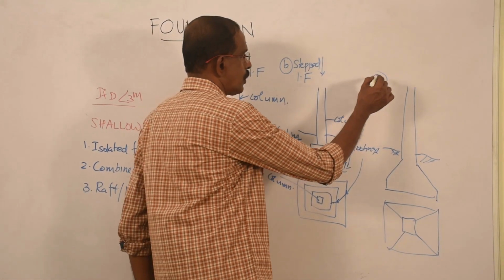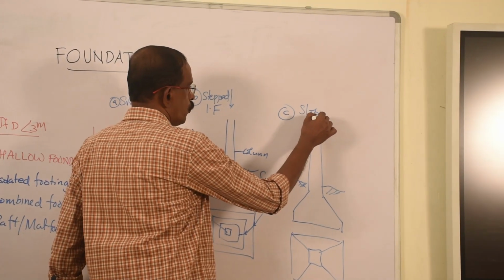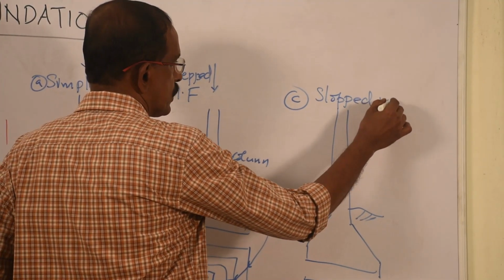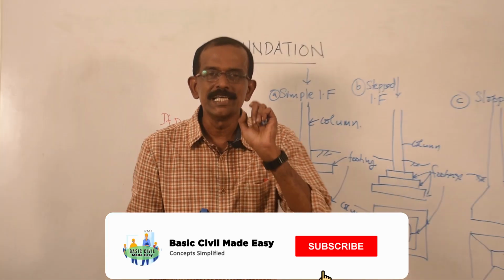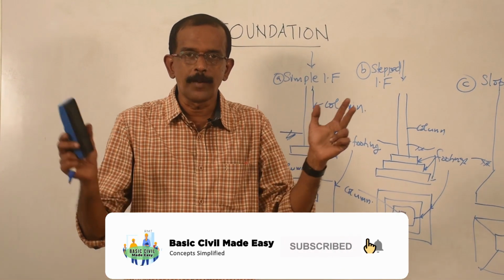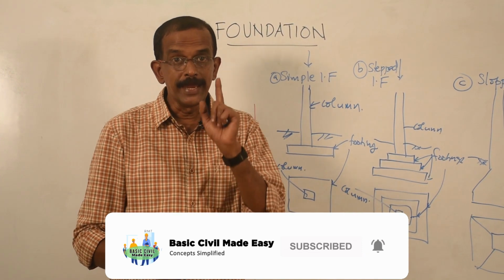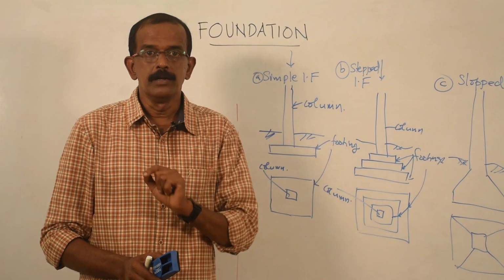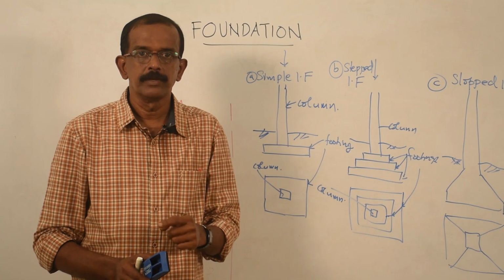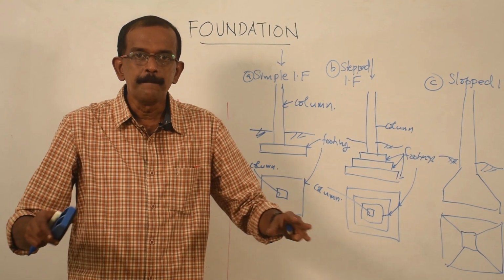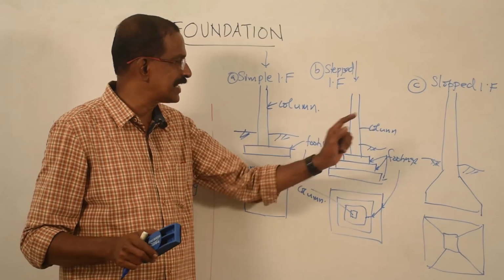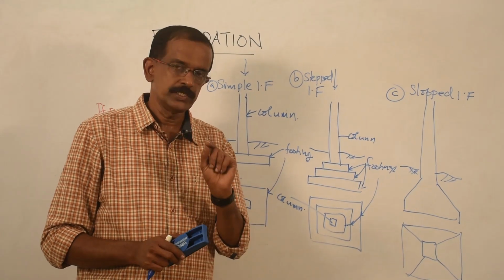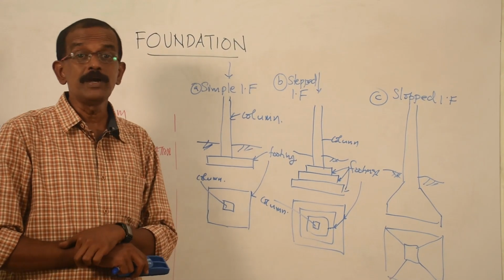So it is called sloped isolated footing. So isolated footing means it is the foundation given for a single column, individual column, isolated. It can be simple, that means one footing. It can be stepped, that means many footings, or it can be sloped. Now out of these three different types, can you say which one is the commonly used one?